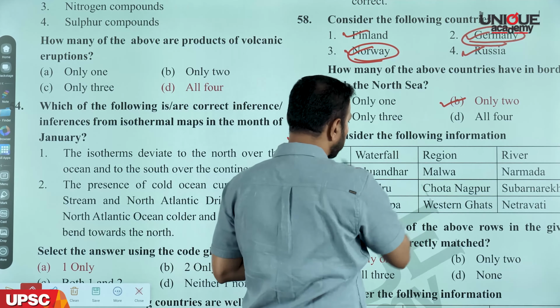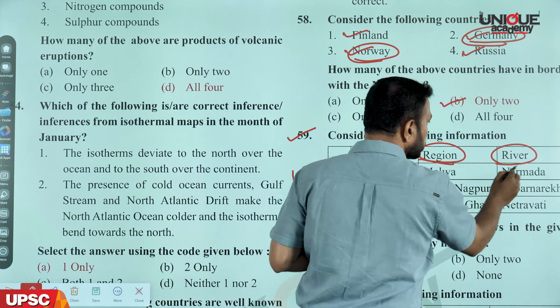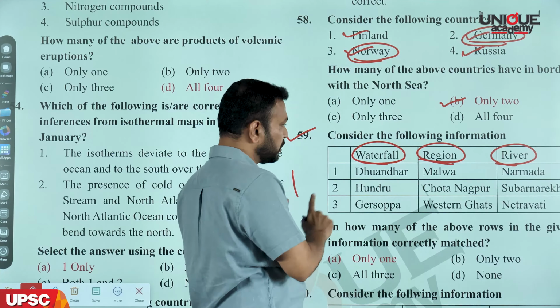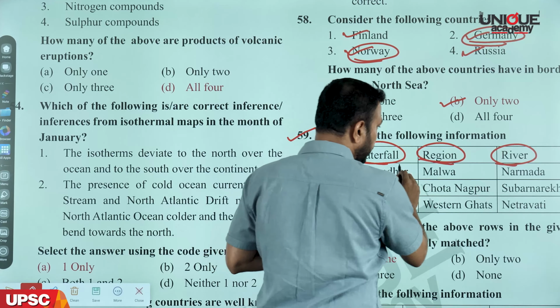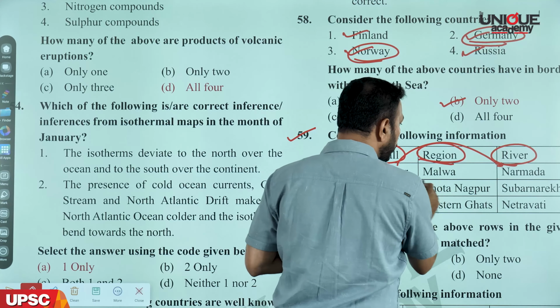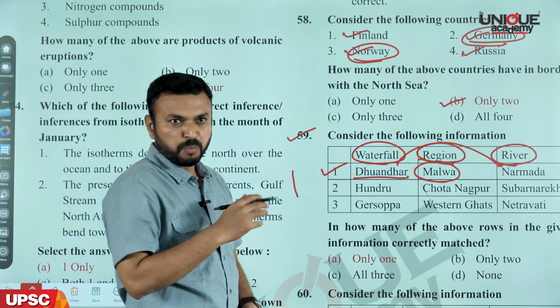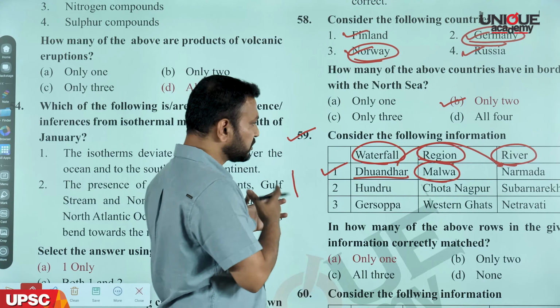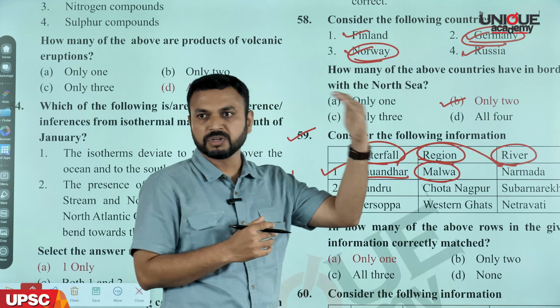Now, the next question, number 59. Consider the following information. There we have a waterfall, a region, and the river on which the waterfall lies. The first waterfall is Dhuandhar waterfall. It lies over the Narmada, but the region does not belong to the Malwa part of MP. Most students must have taken it as the Malwa region, but remember, Malwa lies to the northern part of Jabalpur. So this is a wrong pair.